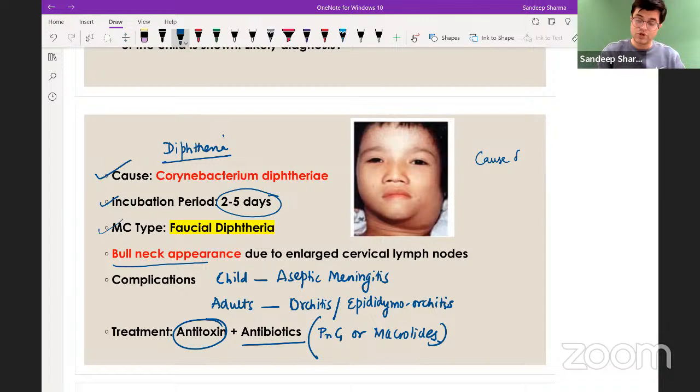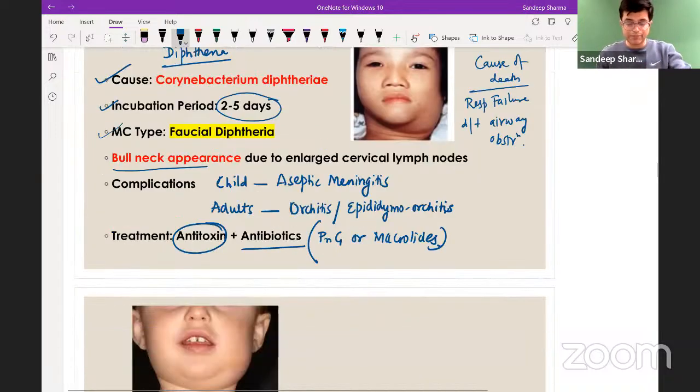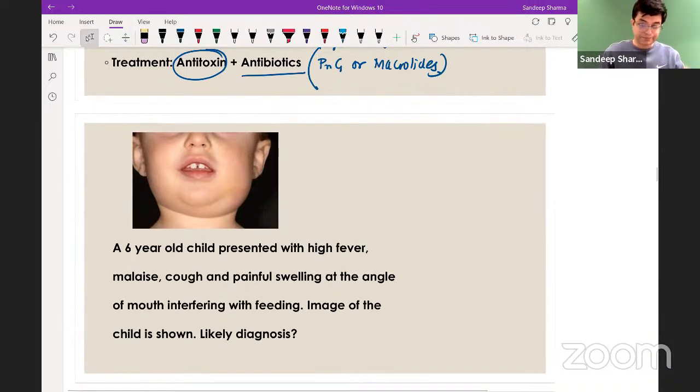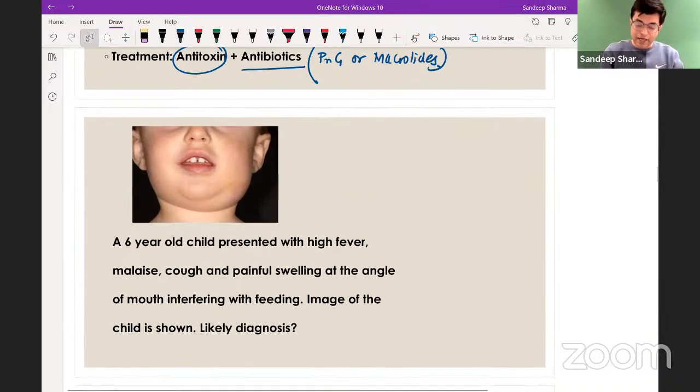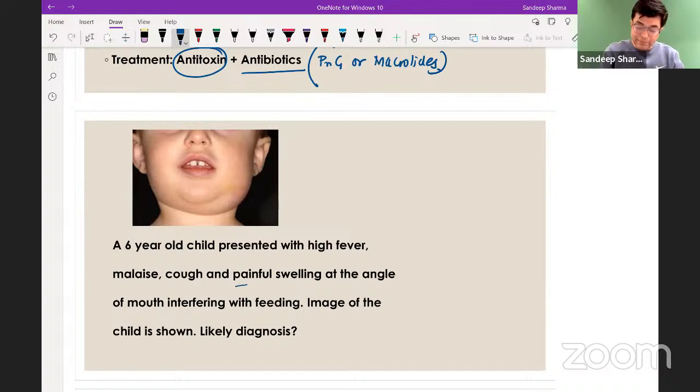So, yaad kar lo, cause of death in these patients is due to a respiratory failure caused by the pseudomembrane, due to airway obstruction. That is the most common cause. Second common cause is carditis, the cardiac involvement, and third is the neurological involvement due to toxin. Right? Let's move further. Now we have a 6-year-old boy who presented with high fever, malaise, cough, and painful swelling